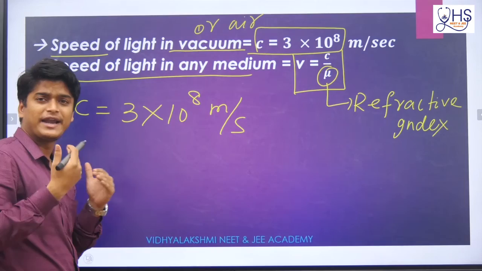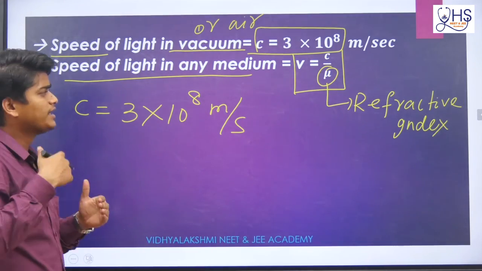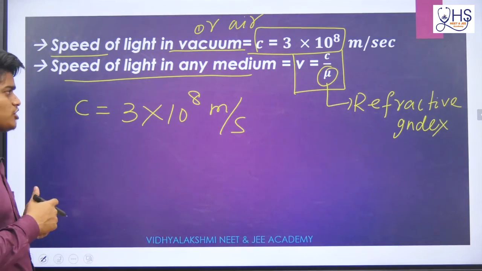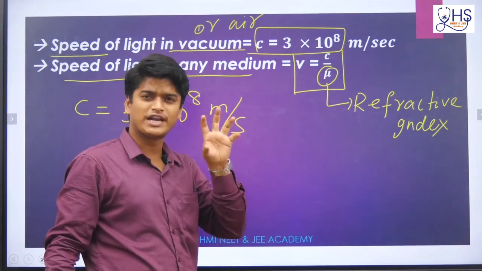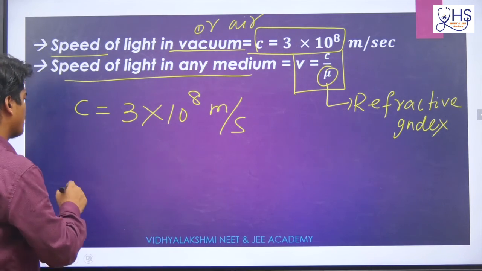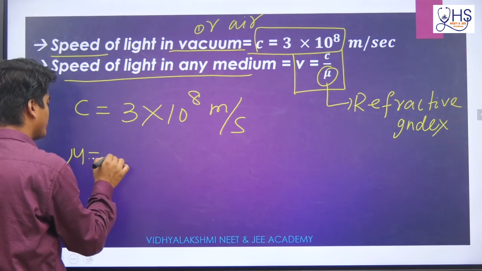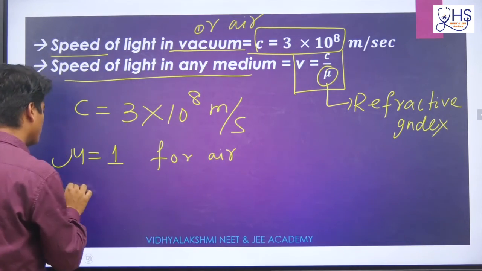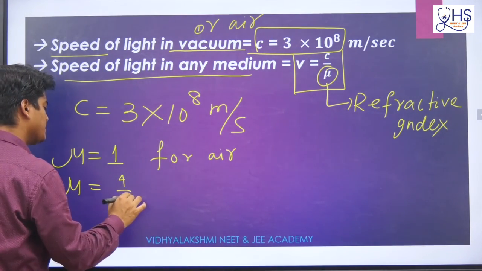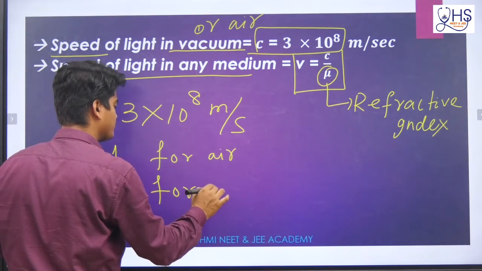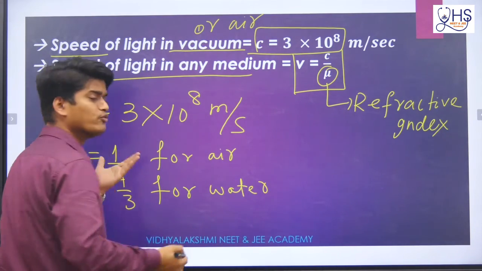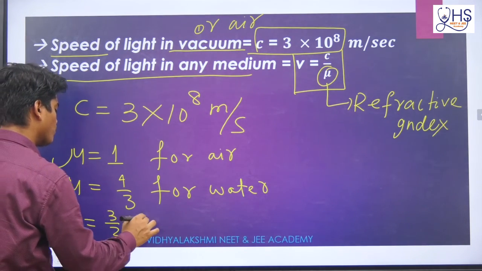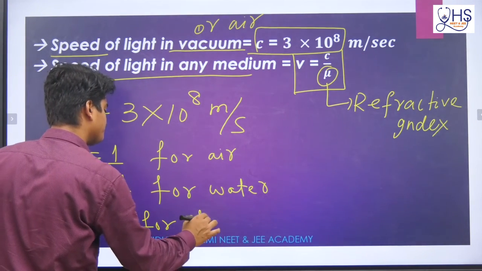Whenever you are taking a material, some optically denser and optically rarer medium will come. So that's why this mu defines the optical property of that medium. So mu equal to 1 for air, and mu is 4 by 3 for water medium. If you change the medium, mu value changes, and mu is 3 by 2 for glass medium.